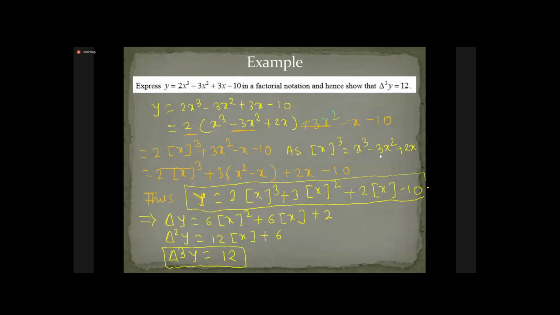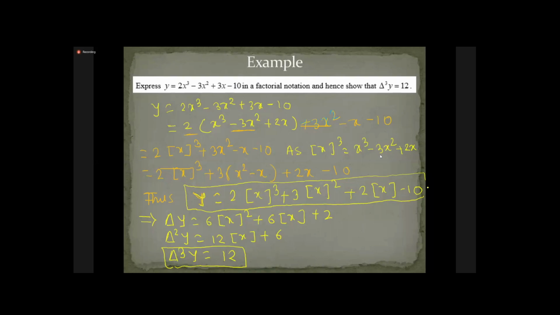Remember, the most important thing you should note down: when a polynomial is given, the highest degree coefficient and the constant coefficient will be the same in factorial notation. So the highest degree coefficient is 2, which appears as 2 itself, and the constant term minus 10 will appear as minus 10.